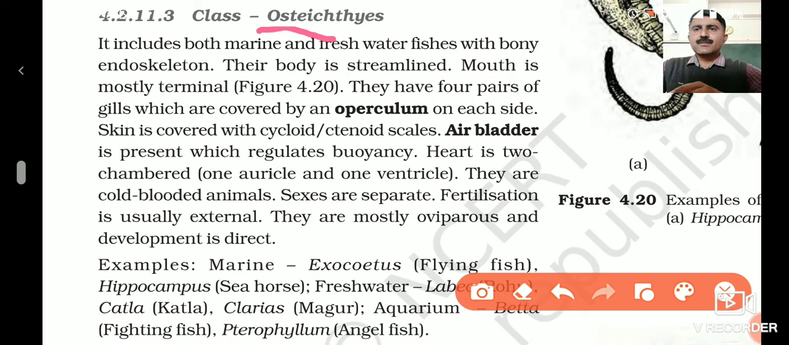Gills draw whatever water is drawn into the mouth through the pharynx. It passes out between the gills, and this helps in exchange of gases.